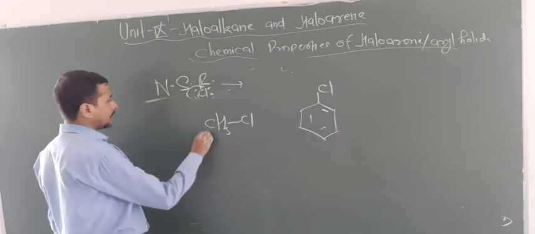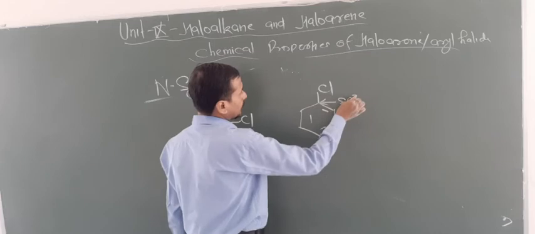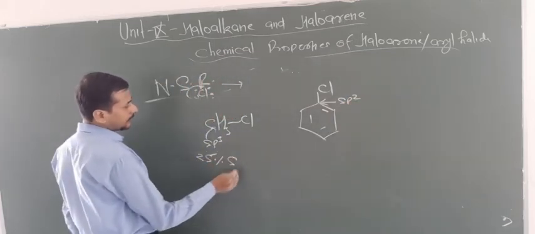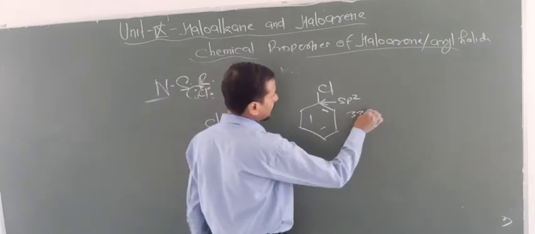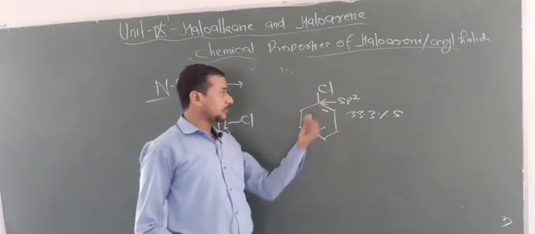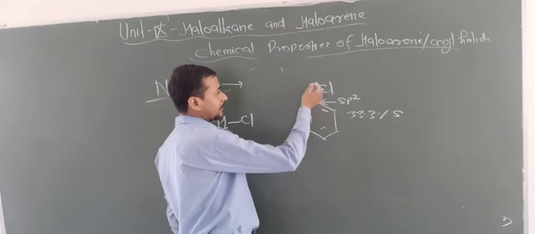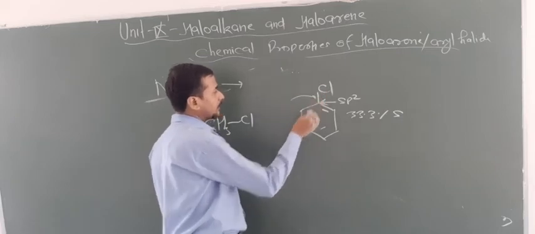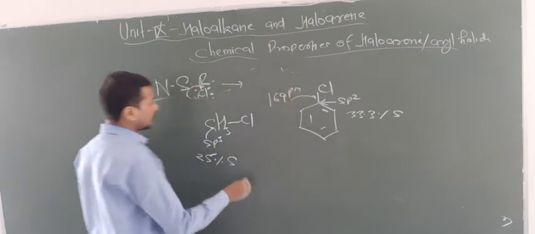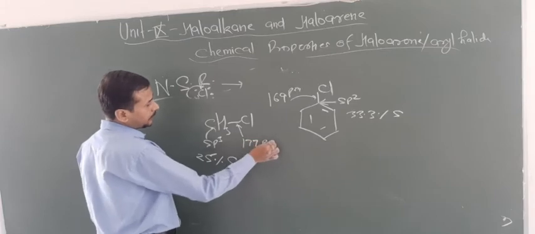Look here, this carbon is sp3 carbon and this carbon is sp2 carbon. This I told you. Here this has 25% s character and this has 33.3% s character, okay. Now, the more the s character, the more the electronegativity. So it is more electronegative, and that's why the bond can be shifted, and hence the bond length of this carbon-chlorine bond is nearly 169 picometer, and the bond length of this C-Cl is 177 picometer.